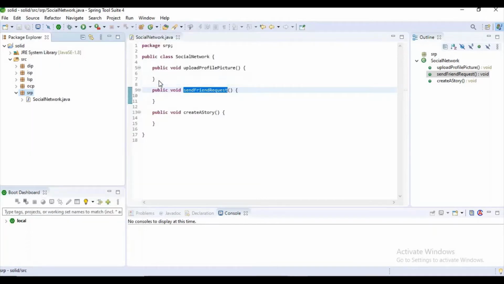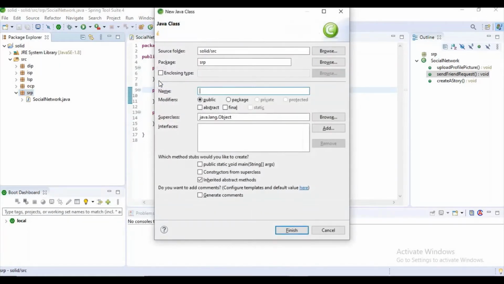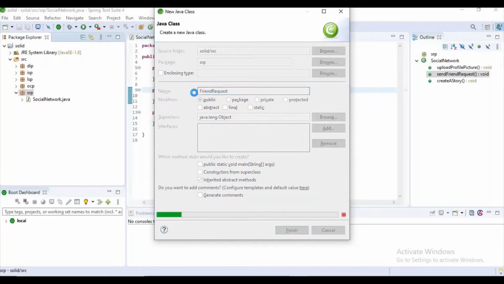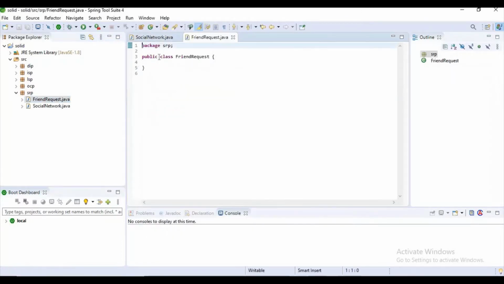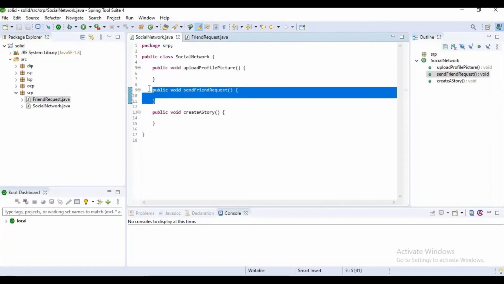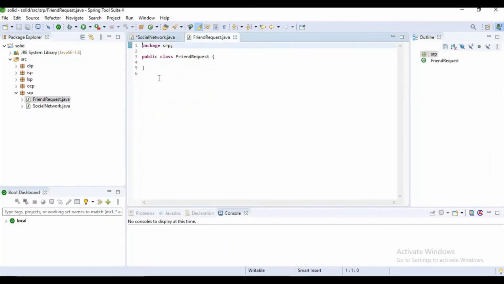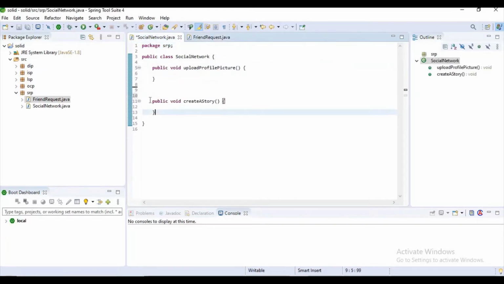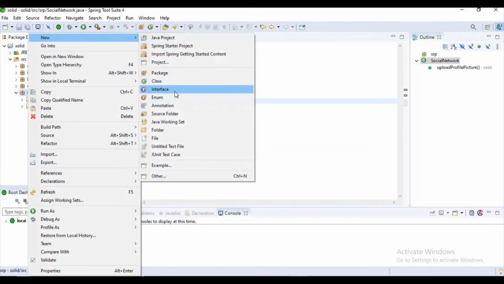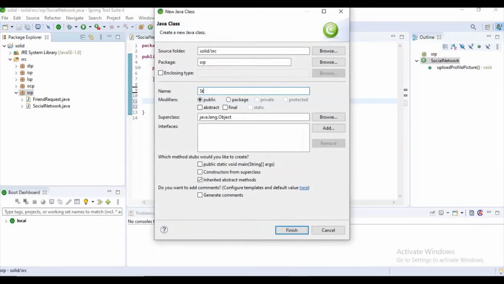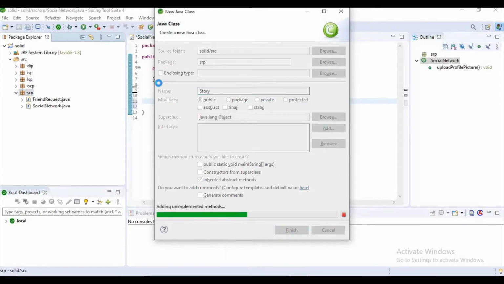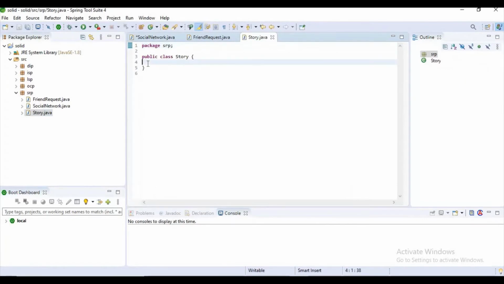New class, and I want to name it FriendRequest. I just want to cut this code and paste it here. And let me copy this method, and I want to create another class. The class name is Story, right? Now it has a single functionality.